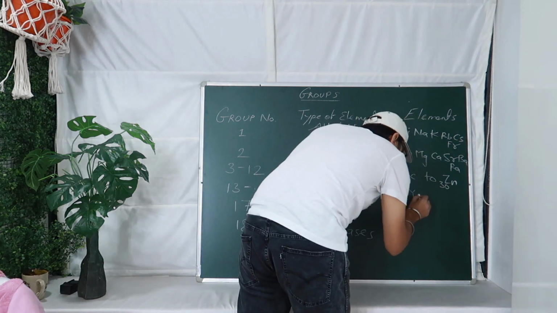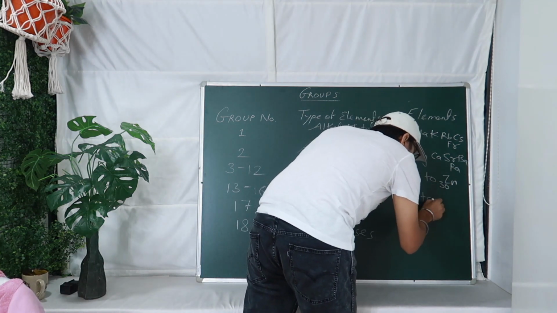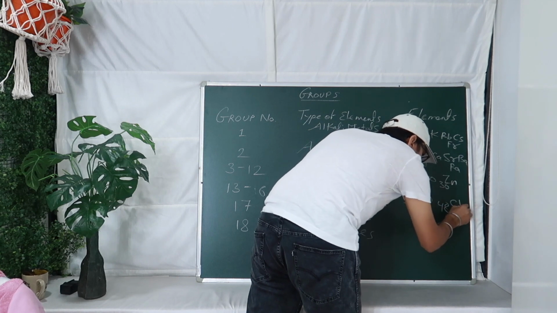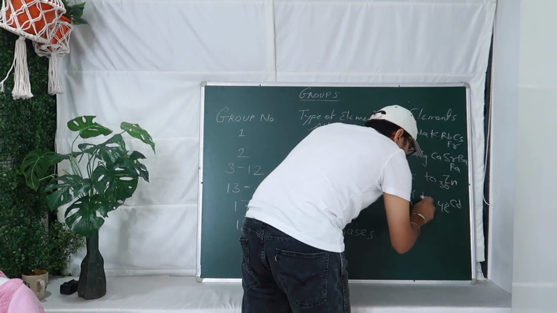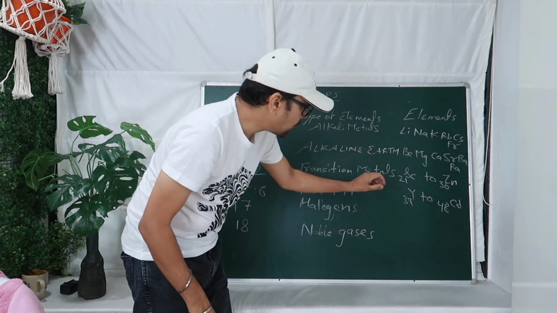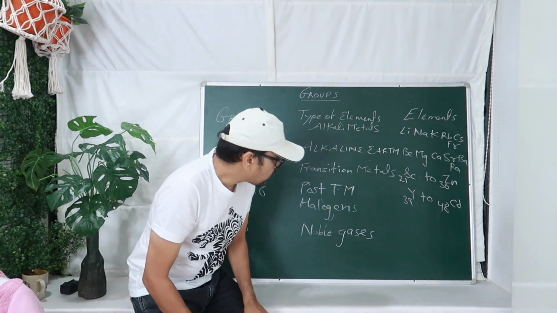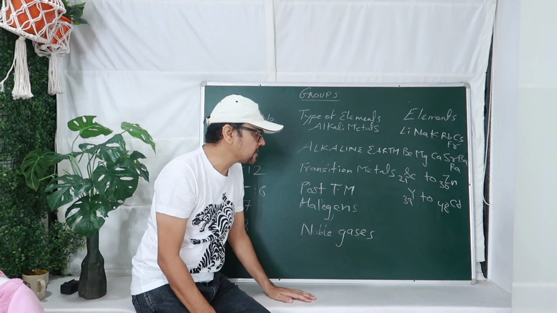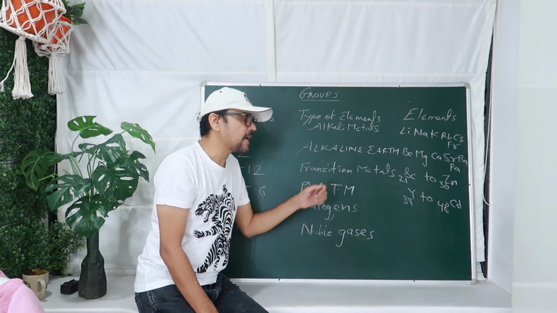Then there is yttrium to cadmium. So 10 elements over here, 10 over here, even 10 more, but इतना भी याद रखोगे तो बहुत होगा. So that comes under transition metals, and all 40 elements are metals over here.